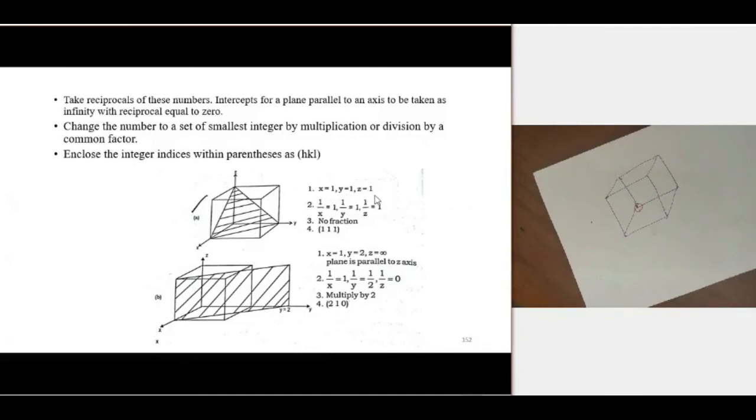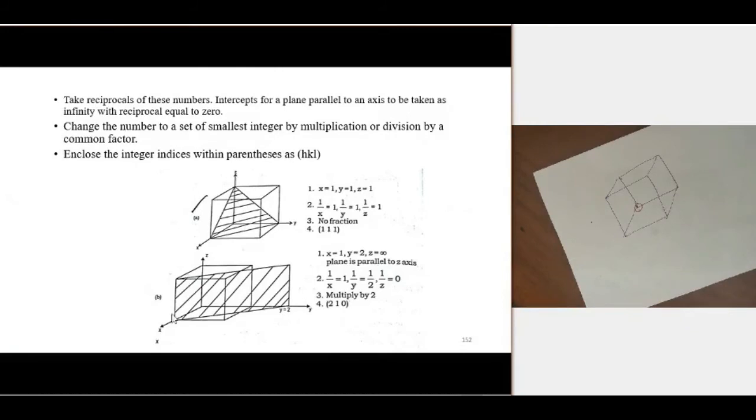Then take the reciprocal, that is the second step. So 1 by x, 1 by 1, 1. 1 by y, that is also 1 by 1, 1. 1 by z, 1 by 1, 1. So here the values are 1, 1, 1. So there is no fraction. So we can write inside this curved bracket (1 1 1). So that is the Miller indices of this plane.